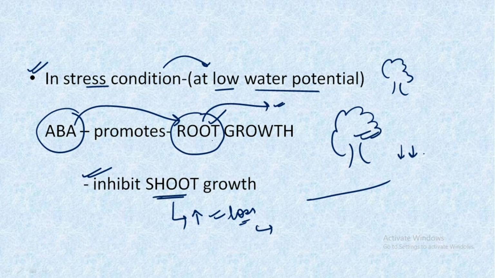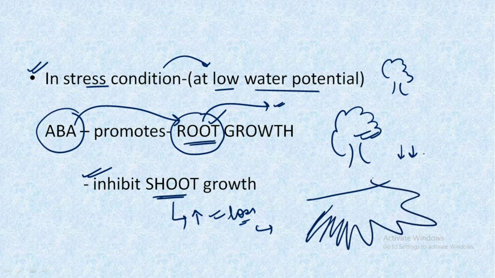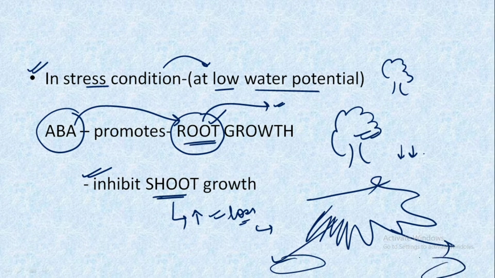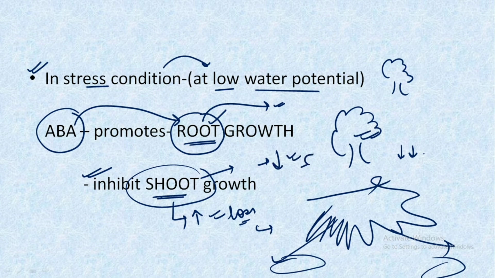So it would promote the root growth so that the plant could absorb more water from the soil and the underground water source, and it would inhibit the shoot growth, hence leading to less water loss from the leaves of the plant. So this is the reason why in the stressful condition at low water potential, abscisic acid promotes the root growth and inhibits the shoot growth. Make sure you remember this. It is very important as some questions have been framed from this area.